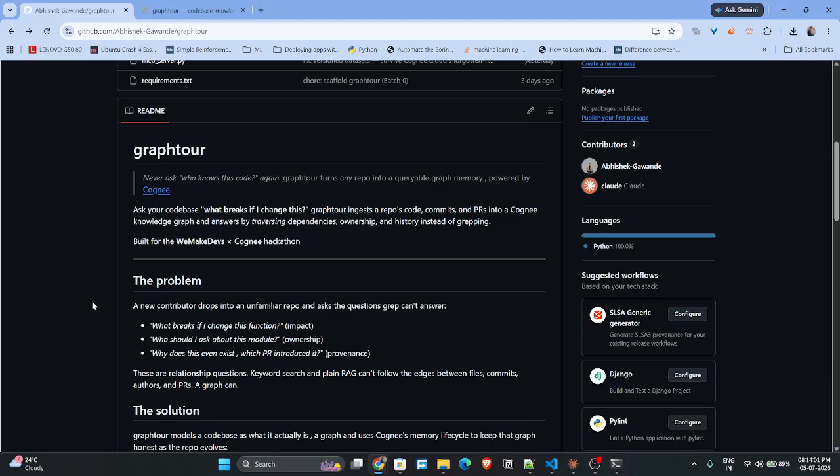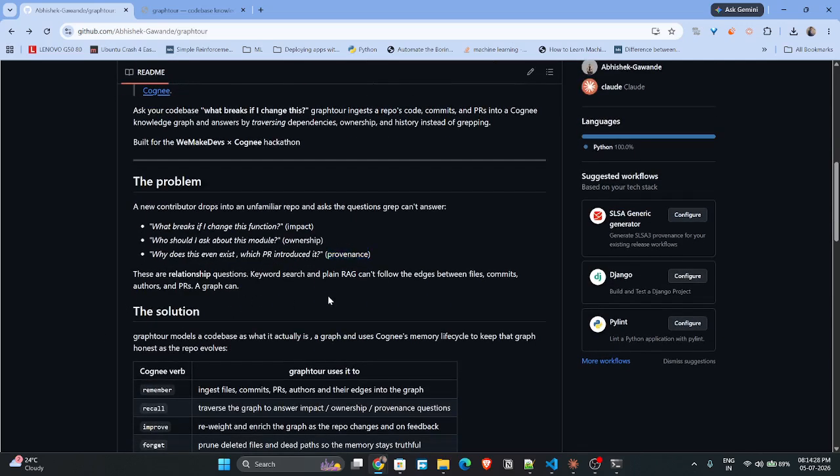So this is my submission for the Cognee Cloud track. Every new developer who joins a new code base generally has the same three questions: what breaks if I change something, who should I ask about some module, or why does something even exist? They can be categorized into three types: impact, ownership, and provenance.